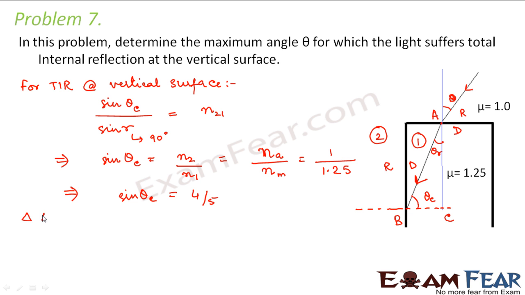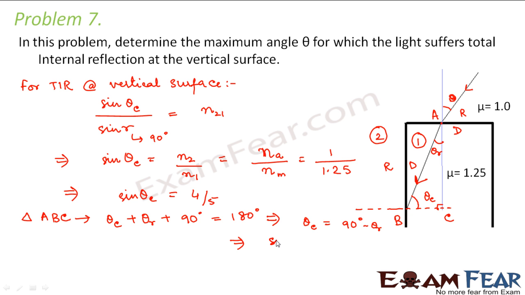Now let us focus on triangle ABC. So what's happening in triangle ABC? In triangle ABC, we can say that theta c plus theta r plus 90 degrees is equal to 180 degrees, or we can say that theta c is equal to 90 degrees minus theta r.